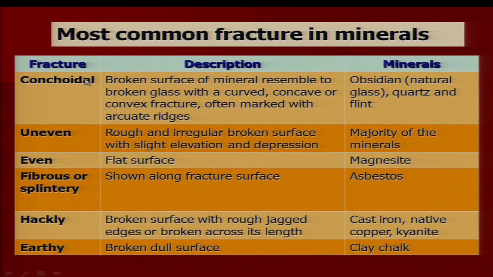Conchoidal fracture. Conchoidal means fracture of a glass. When a mineral breaks and the breaking is similar to glass, we call it conchoidal fracture. Irregular, smooth, broken surfaces resemble broken glass with a curved concave or convex fracture. Such type of fracture is called conchoidal fracture. Example is obsidian. Obsidian is a rock actually, it is a natural glass, and quartz and flint show conchoidal